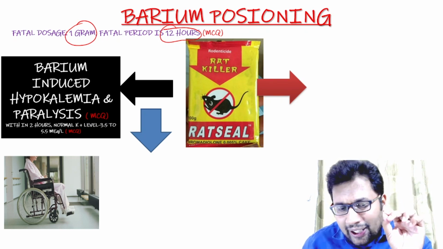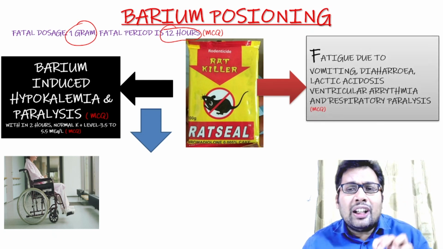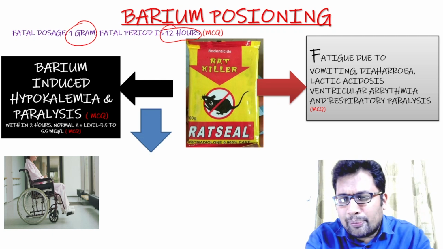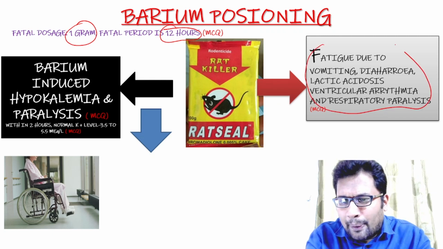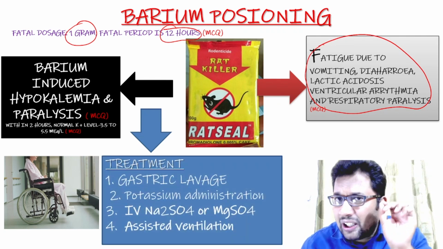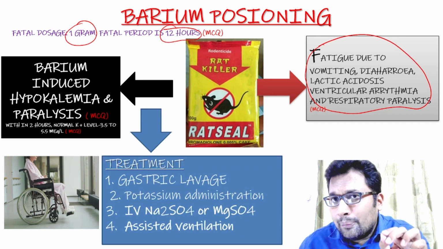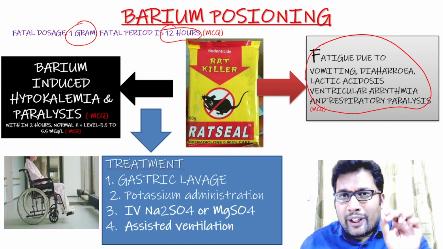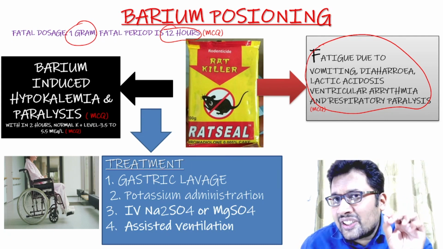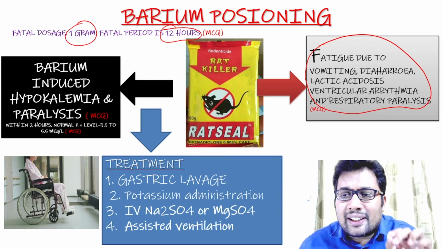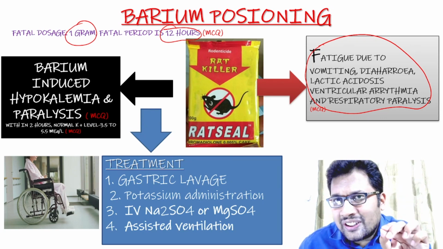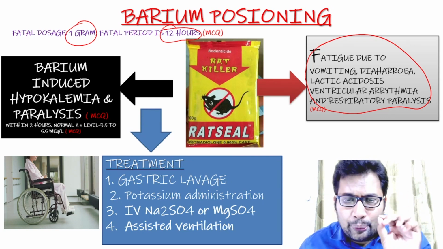Barium also leads to fatigue, vomiting, diarrhea, lactic acidosis, ventricular arrhythmia, and respiratory paralysis. And the treatment is gastric lavage, potassium infusion, sodium sulfate or magnesium sulfate. Lastly, assisted ventilation to prevent respiratory paralysis. This is about the well-known rat poison, barium poison.